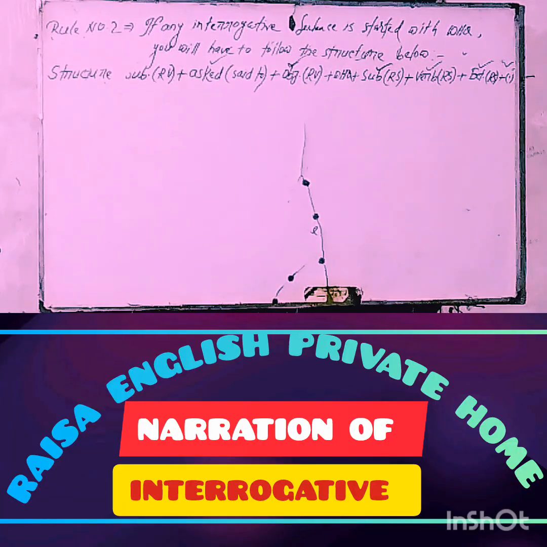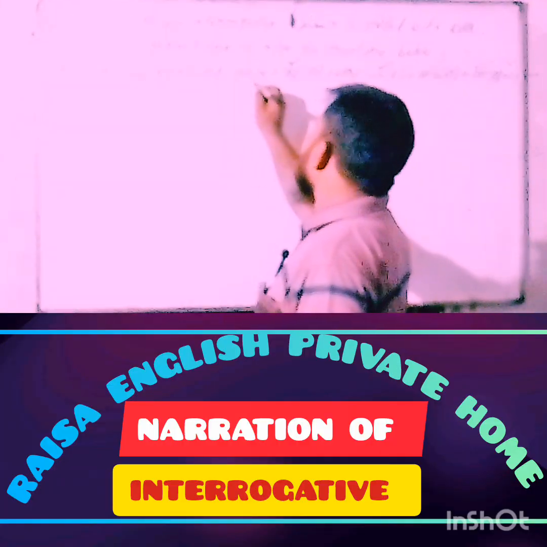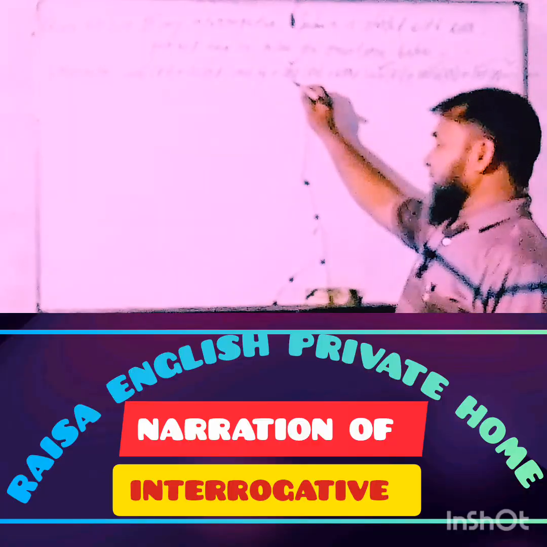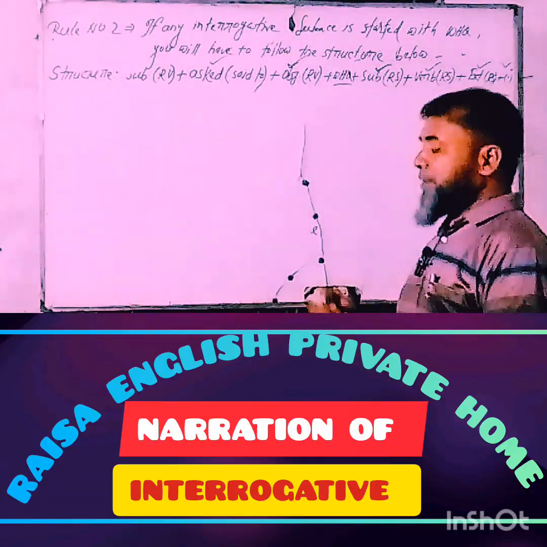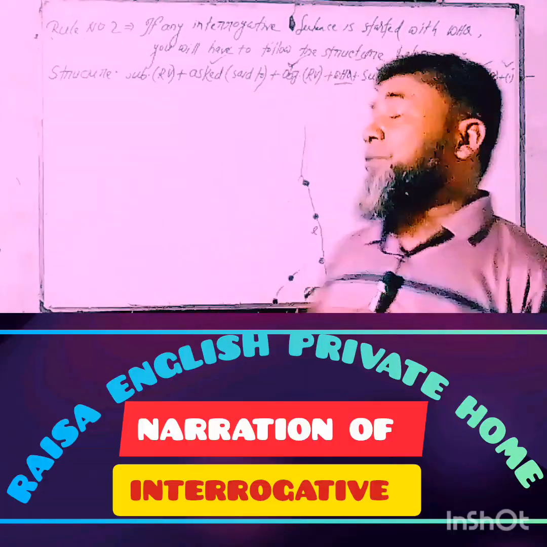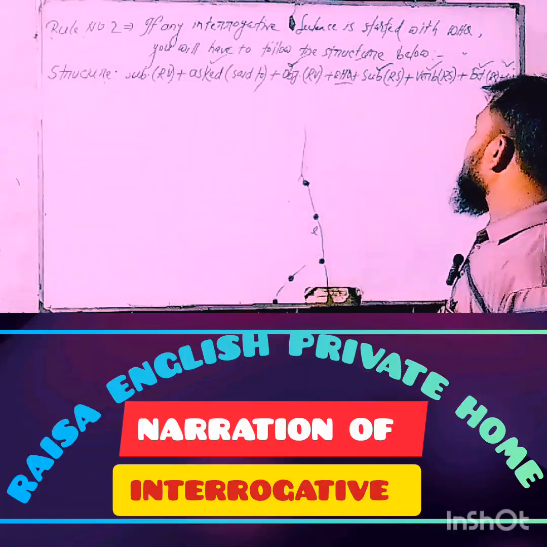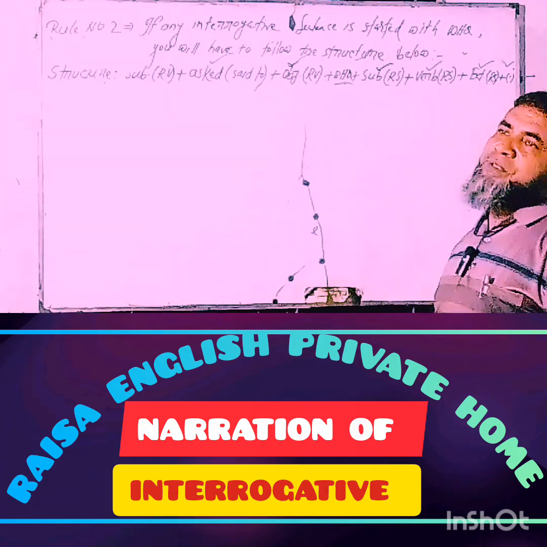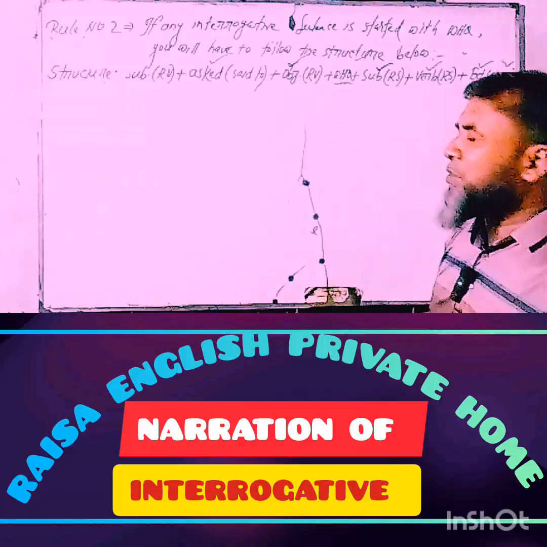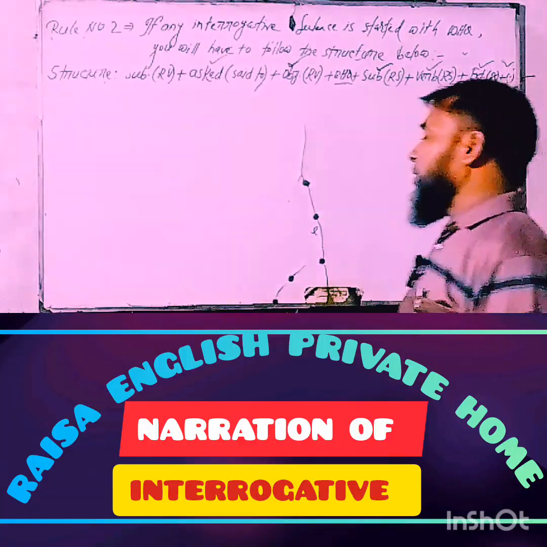At first, you have to use the subject of the reporting verb. Then you have to use "asked" instead of "said to". Then the object of the reporting verb. Then, deleting the inverted commas, you have to use the WH question of the reported speech. Then you have to use subject, verb, extension of the reported speech according to the basic rules of changing narration from direct to indirect, and finally end with a full stop.